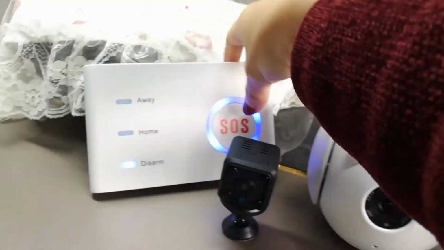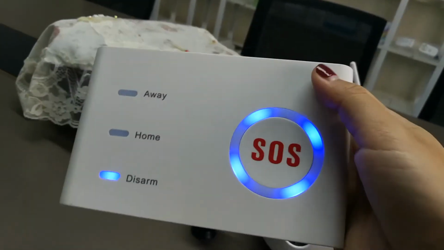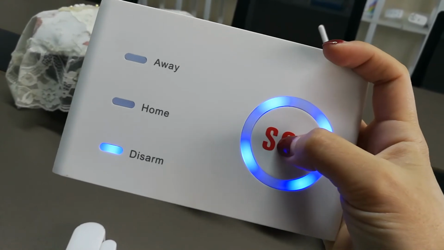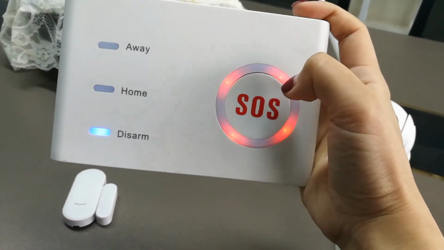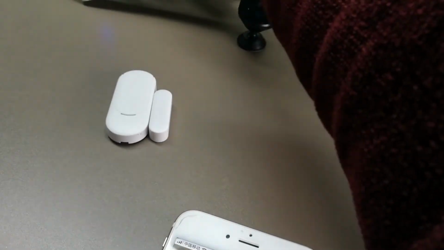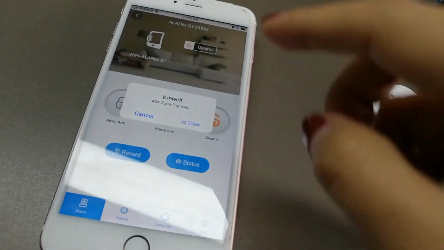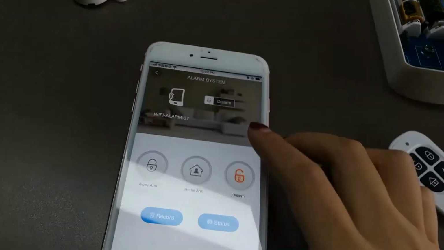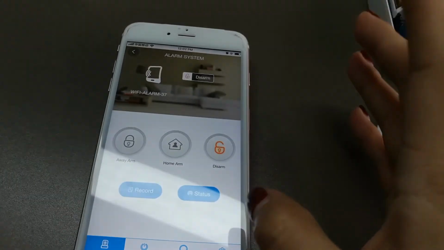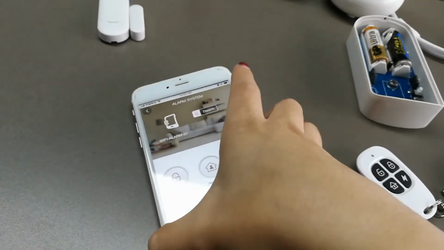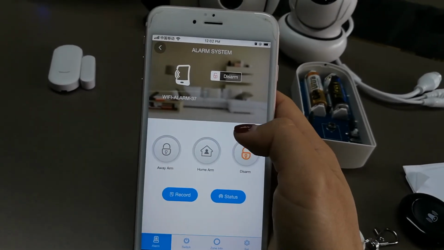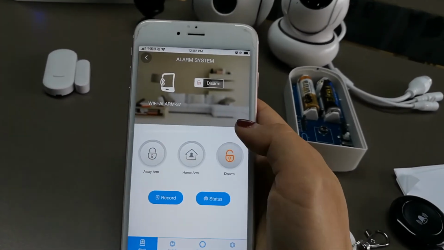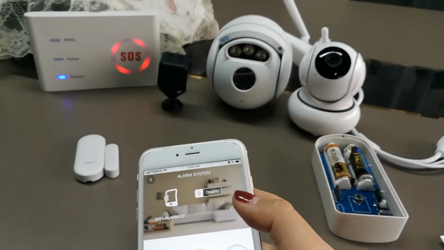And this SOS button, if you have an emergency, you can press here for 2 seconds. Okay, it will trigger the alarm. And you will receive a phone call, message, push notification, and the app push notification here. Okay, so this is for X10.